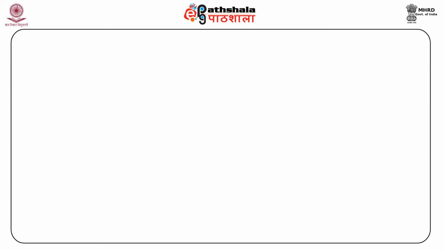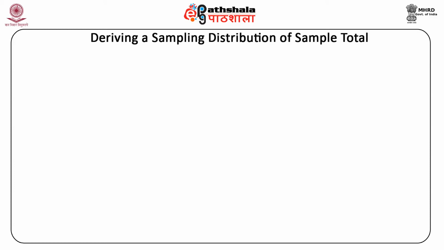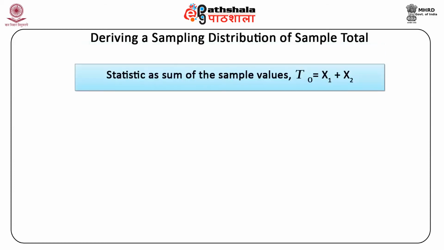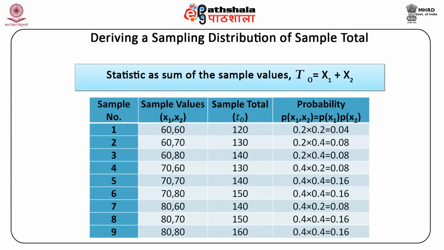Now, instead of computing the mean of the sample values, we define a statistic as the sum of the sample values, which means T0 is equal to x1 plus x2. Using example 2, we will obtain the sampling distribution of total revenue earned from the sale of 2 tickets and derive the sampling distribution of the sample total in the following table, which we could refer to as Table 5 and also Table 6. So in Table 5, we have the sample values, sample totals and probabilities.